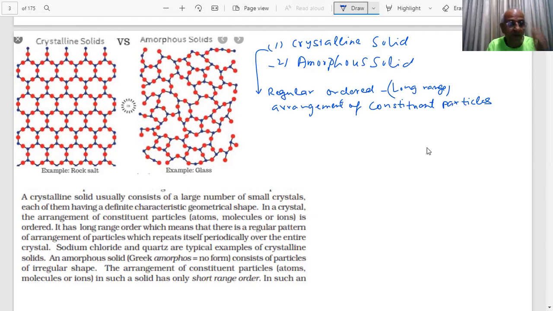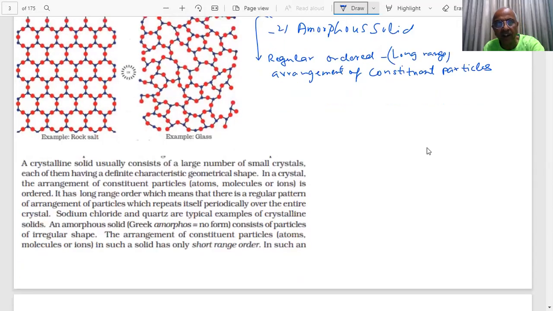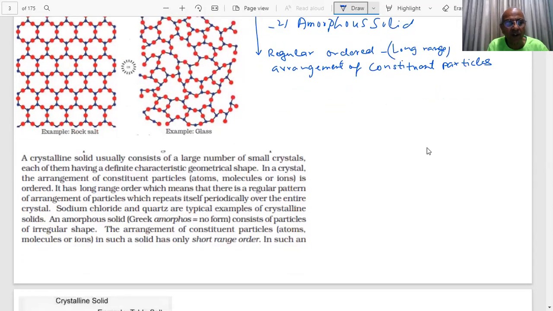So what happens in the amorphous? This is an example of an amorphous solid. You can see there is only a short range type of arrangement which looks the same, but overall there is no long range order, students. It has an irregular shape. The arrangement of constituent particles in such a solid is only short range. So glass is an example of an amorphous solid.